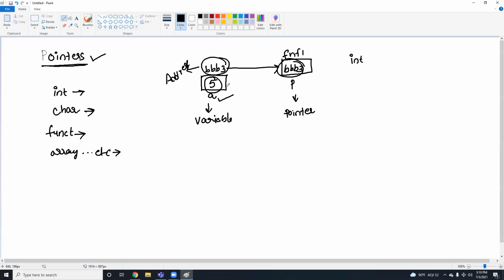For example, here I have int A is equal to 5. Now I am going to create a pointer to my variable A. The declaration syntax is data type, star symbol, and pointer name.